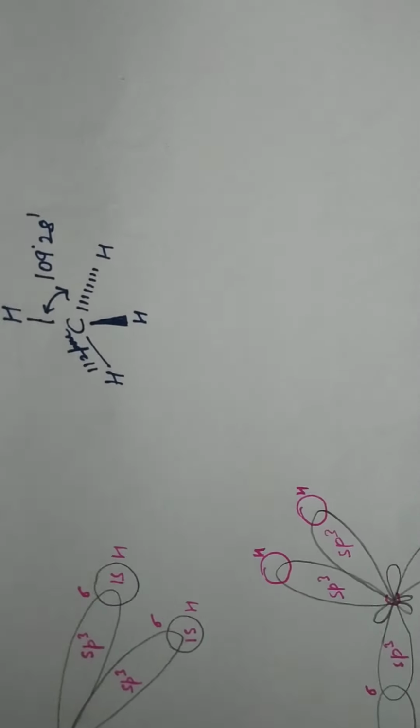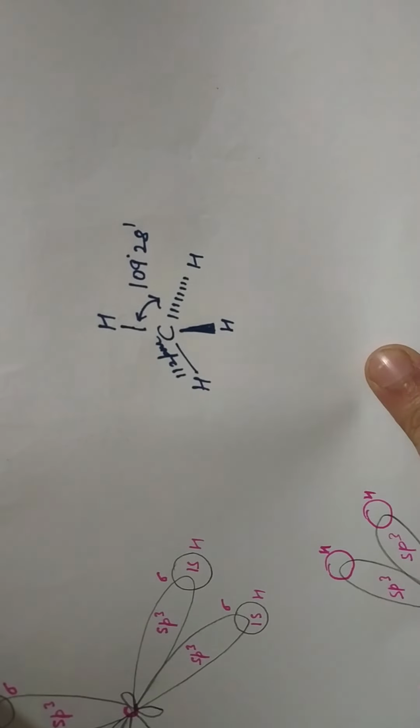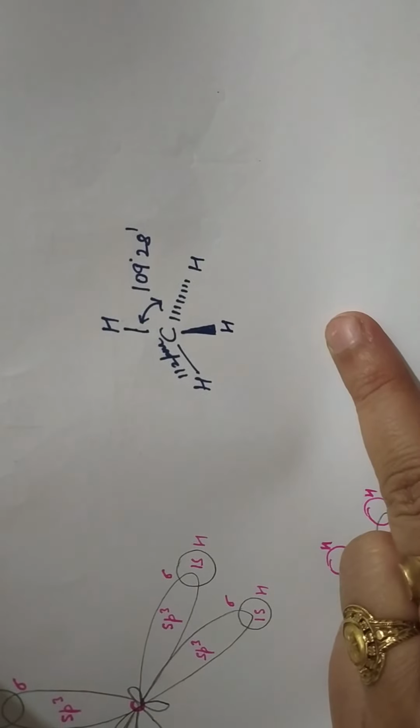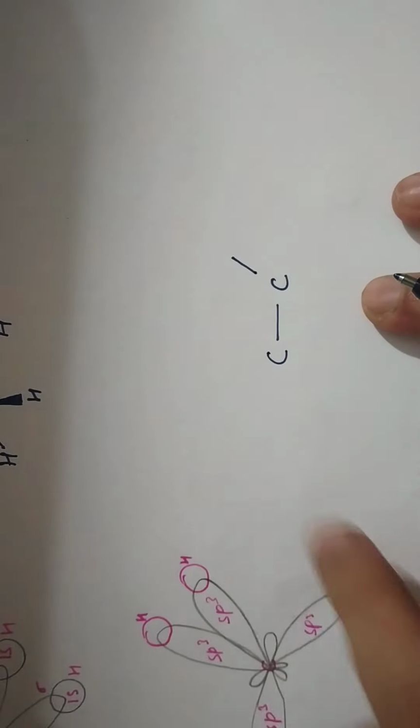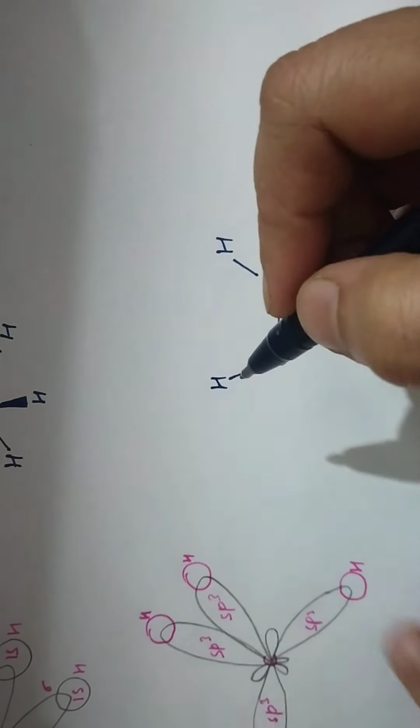So here also there is a structure which is a regular tetrahedron where two carbon atoms are directly attached with each other. It's not visible to you. Two hydrogen atoms, these are in the same plane.